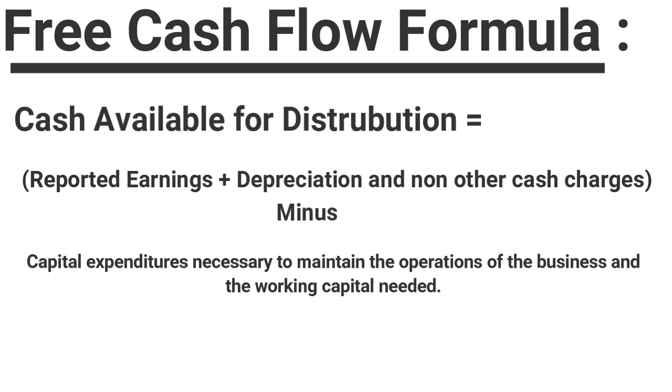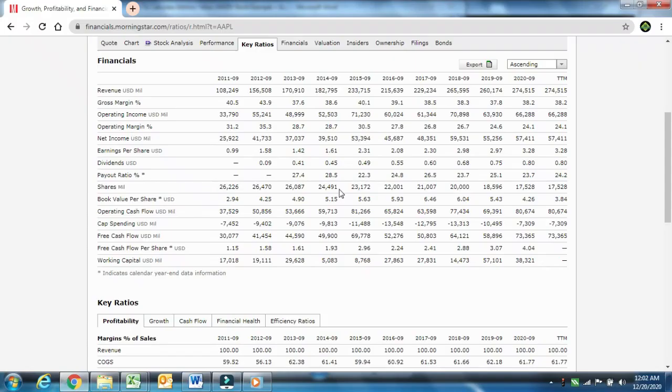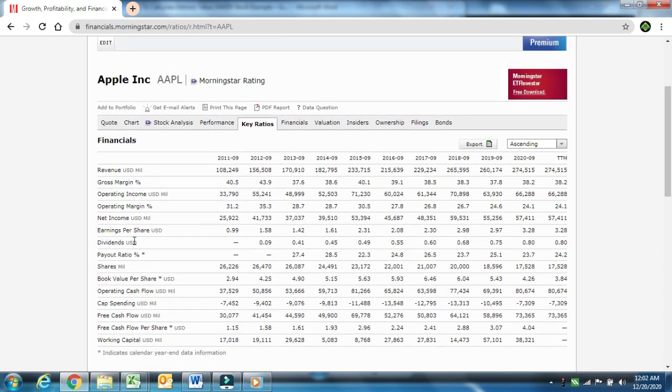Take an example. If you analyze companies like a stable, simple, long-term business, let's take Apple here and understand the net earnings and the free cash flow of Apple. If we look at Apple here, you have the net income. It was 25 billion 10 years ago, then around 40, around 50, and now it's close to 60.